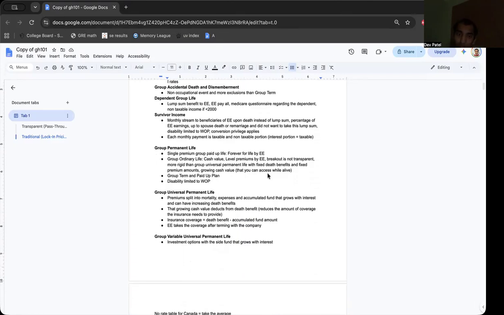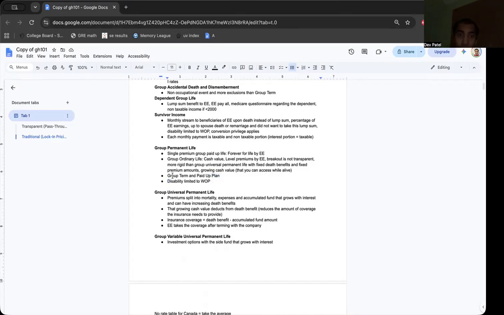We have group ordinary. There's this cash value that grows. But how is it different from group universal permanent life? With group universal permanent life, you can have an increasing DB. You can also have a changing premium. But here with group permanent, group ordinary, it's a level premium and the DB is fixed. So cash value grows. Some of the premium goes to paying for the insurance protection, and some of it goes to a separate cash value fund, and that cash value then does increase.